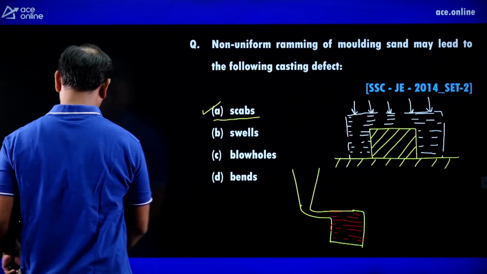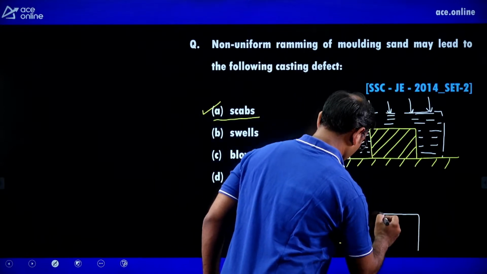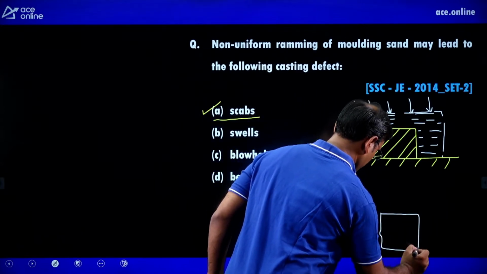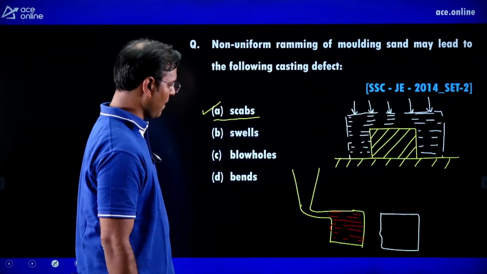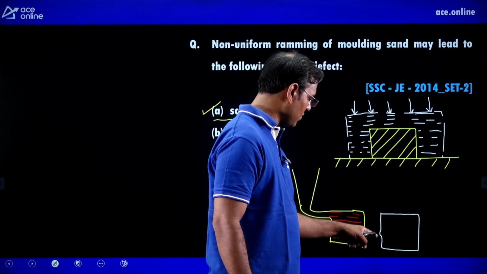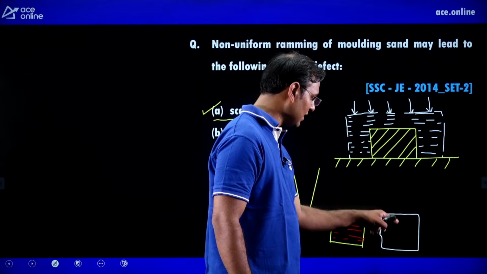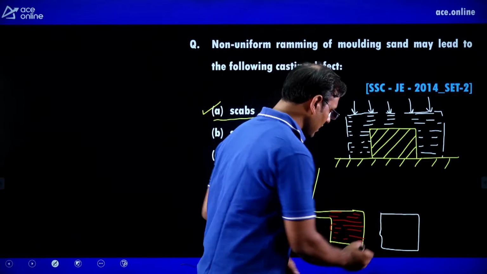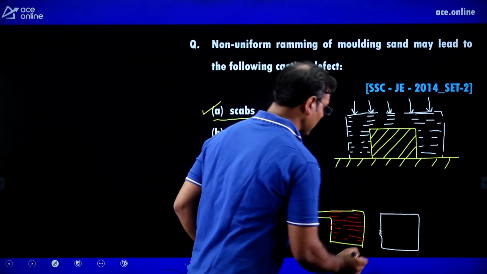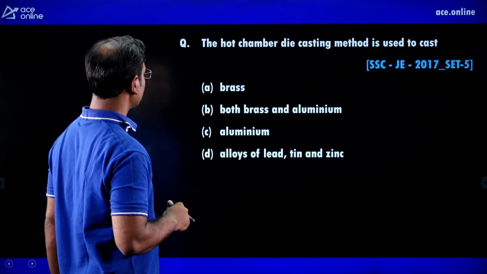And when we are breaking the mold, then here some impression you can see, some extended portion you can see here. This is the casted component, guys, and in that you can see some sand particles also, and it is known as scab defect.